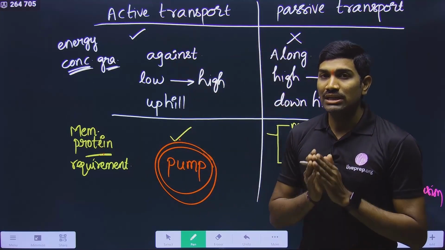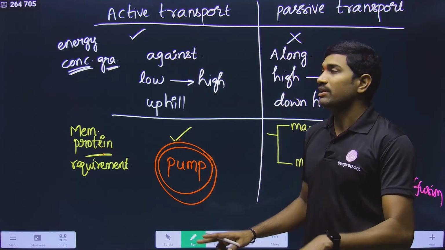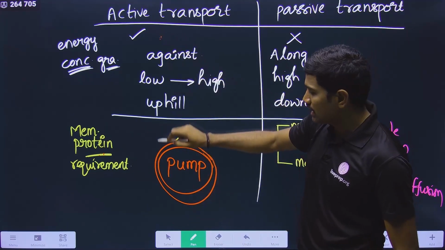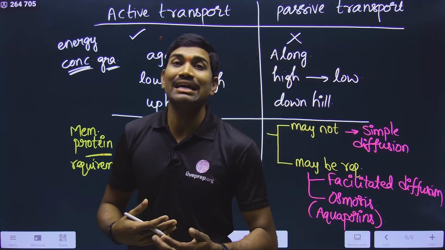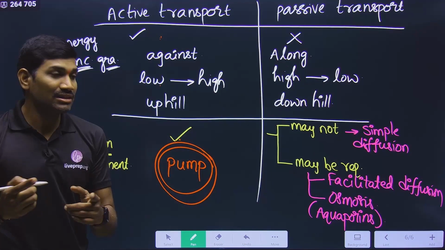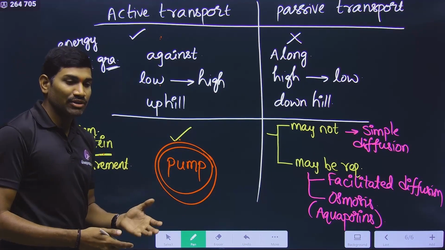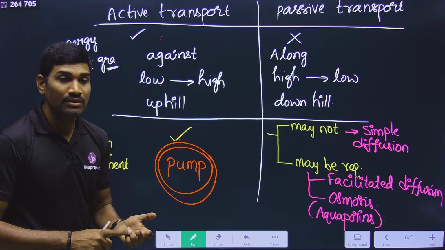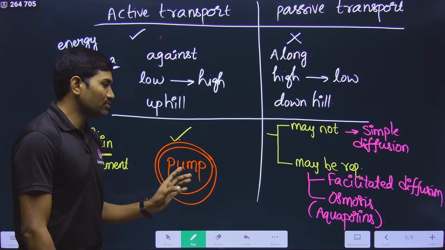The term pump refers to a membrane protein that is involved in active transport. So if you are talking about a pump, it means that with the help of energy, it causes the movement of some molecules or ions from low concentration to high concentration. This is the meaning. So here in our concept, we are talking about the Na+ K+ pump. What will this pump do? That we will study. So observe carefully.